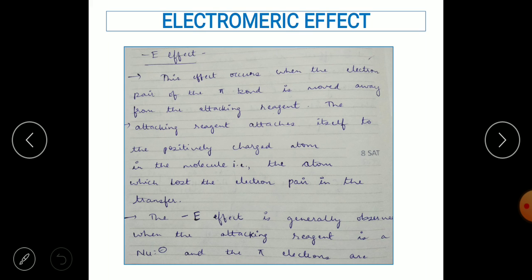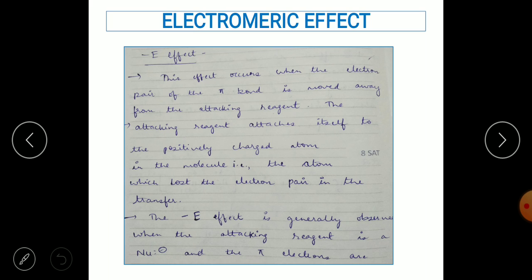Now next, moving on with minus E effect. This effect occurs when the electron pair of the pi bond is moved away from the attacking reagent. The attacking reagent attaches itself to the positively charged atom in the molecule, that is, the atom which lost the electron pair in the transfer. So in minus E effect, the attacking reagent is going to be a nucleophile.